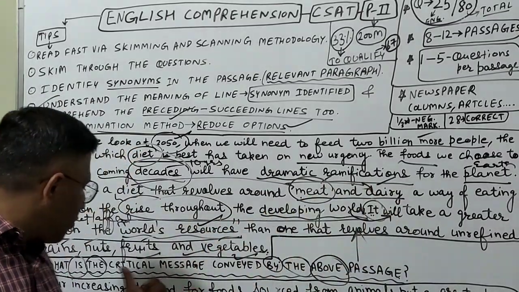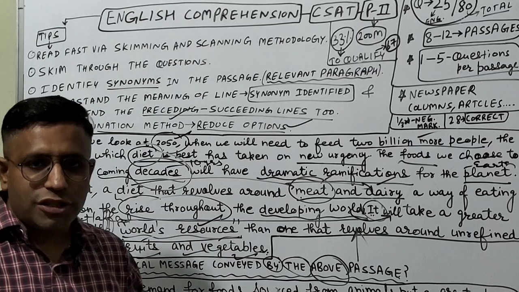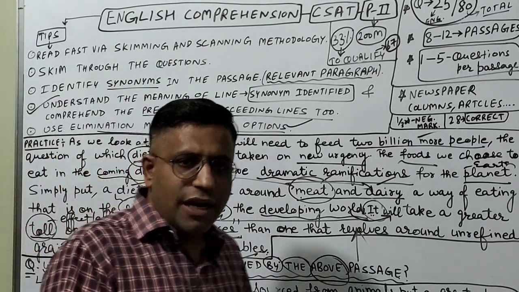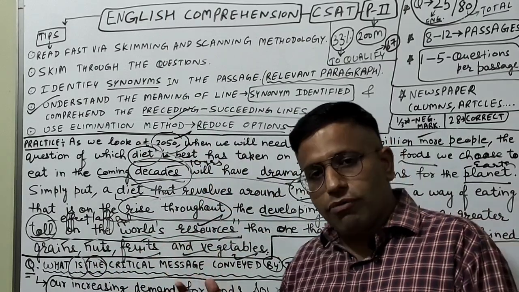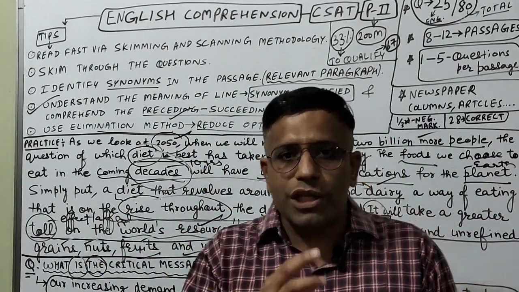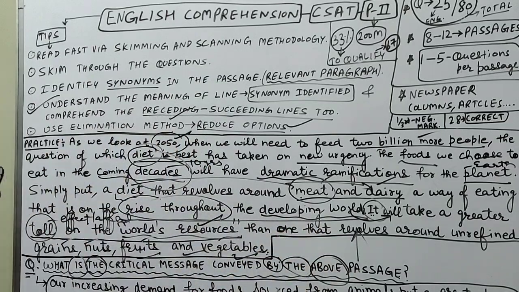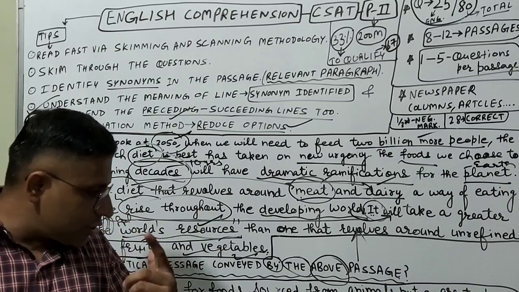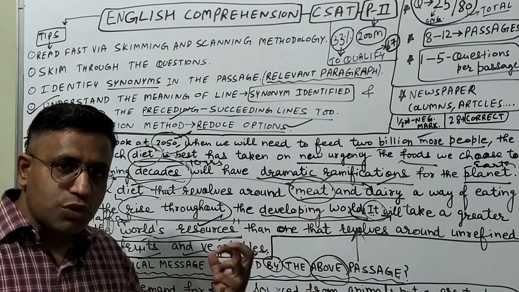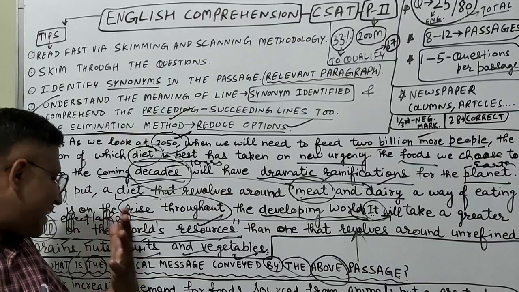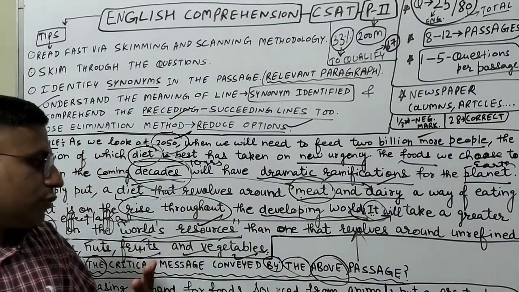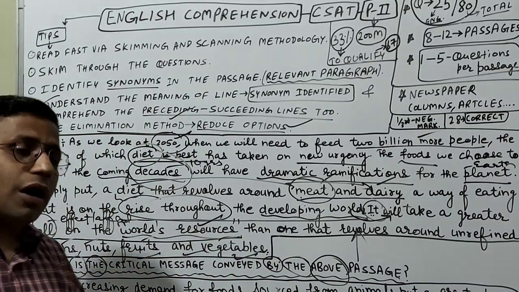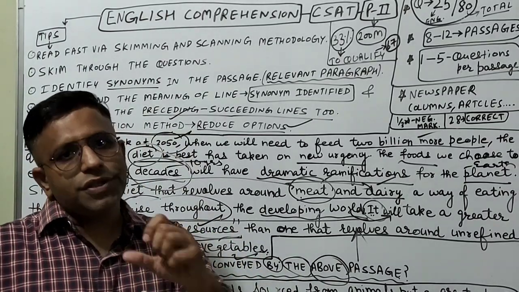then one that revolves around the unrefined grains, nuts, fruits and the vegetables. Now by looking at the given options, I have just taken one option here. We can easily identify this also by looking at the keyword meaning. I'll just verbally speak out this very option, which is the correct option according to this only. Or increasing demand for foods, you can write it down also. I'm just taking the correct option and how this was there from this very passage. I'll repeat again: increasing demand for foods sourced from animals put a greater burden on our natural resources. So this is the correct answer.